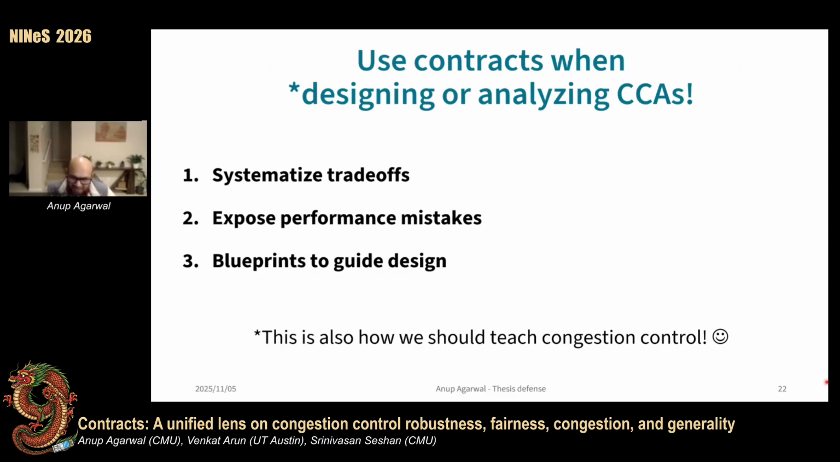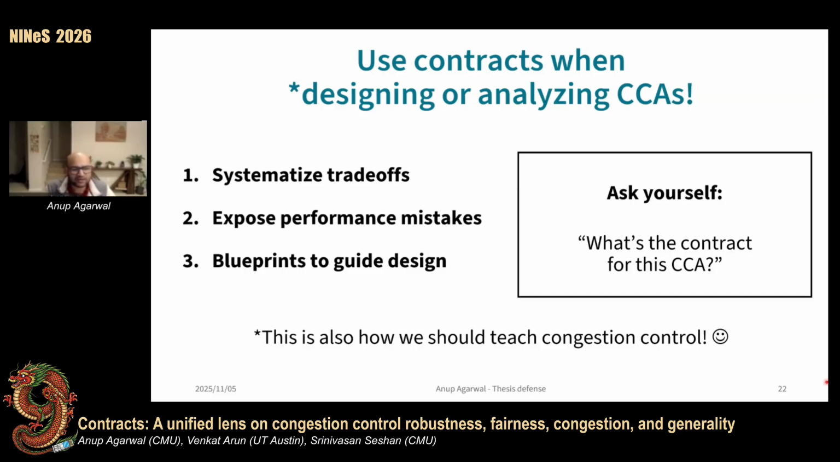To conclude, I introduced the concept of contracts and showed how CCAs use them to coordinate fairness. Contracts help us quantify performance trade-offs, expose performance mistakes, and build blueprints to guide CCA design. For any new algorithm that you're designing or analyzing or even reviewing, I urge you to ask yourself, what is the contract for this CCA? And I guarantee you that this will vastly improve your understanding of how that algorithm really works and what trade-offs it is making. With that, I'd like to thank you all for your time and attention.